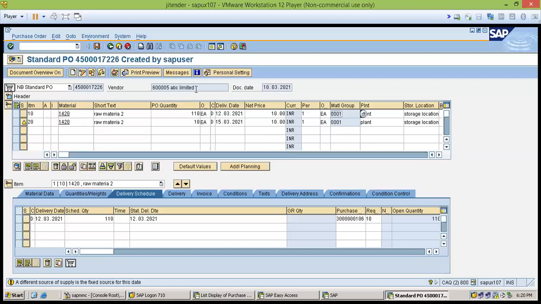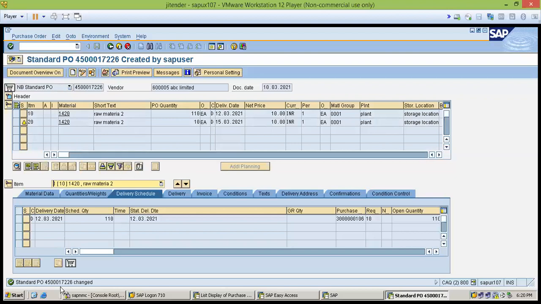So the option is available here. I can show you. You can see that you can add multiple items. But if the company organization has a standard process to first create the PR, then you have to create the PR, and then you can add the PR into the PO. After this, you can save with the save button. Because we have changed this existing document, you can see that this PO is changed. Sir, and I want to ask one thing also.